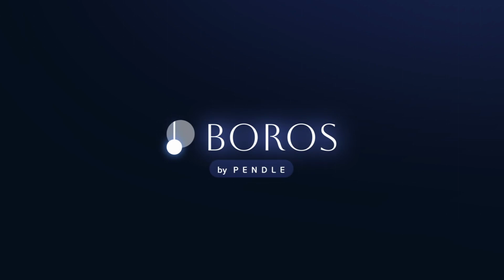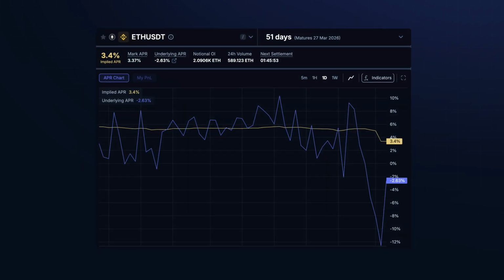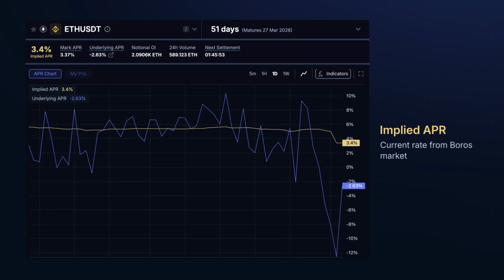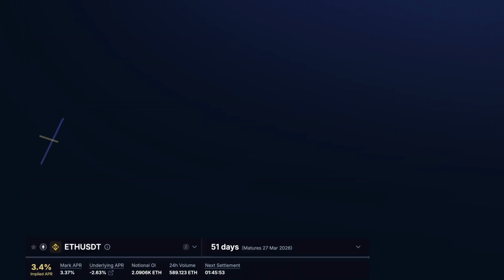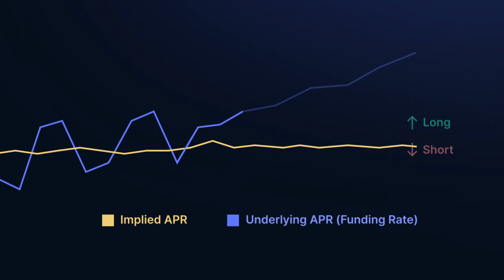Boros enables trading of rates by creating something called a yield unit, or YU, which allows you to express a view on the future rate of the market. YU's price is denoted as implied APR, while the underlying APR is the current rate of the market. The objective in trading YUs is to predict the direction of the future funding rate by longing or shorting until